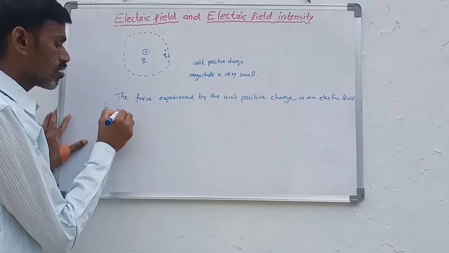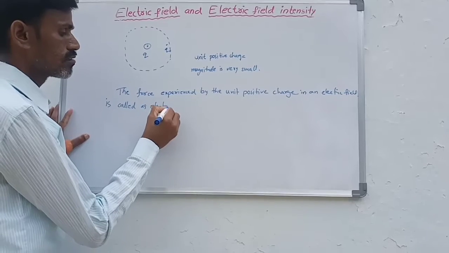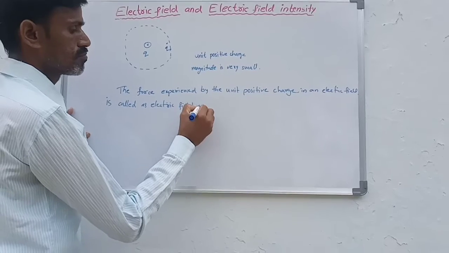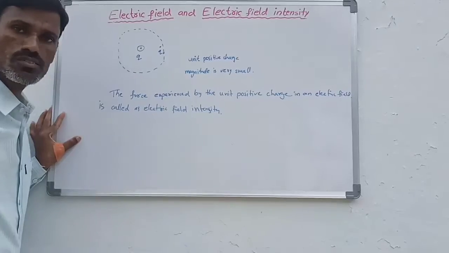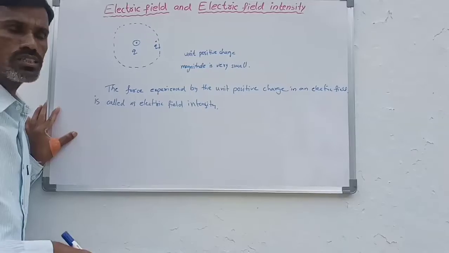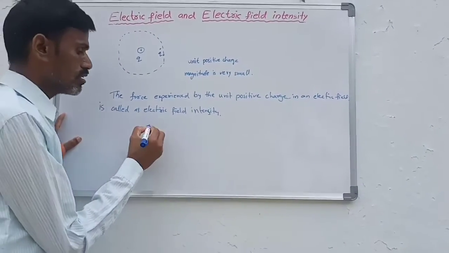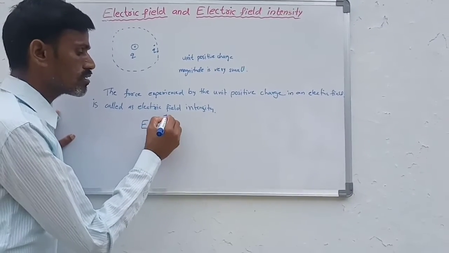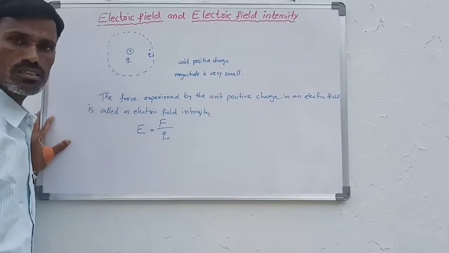So what is electric field intensity? The force experienced by the unit positive charge due to the source charge is taken as electric field intensity. We indicate electric field intensity with E. So E is equal to the force experienced by the unit positive charge, that is the test charge.